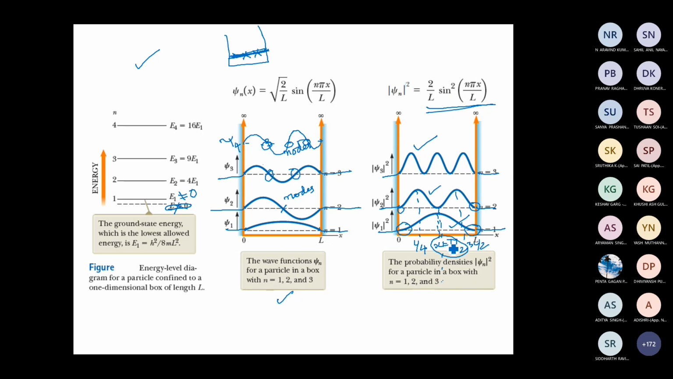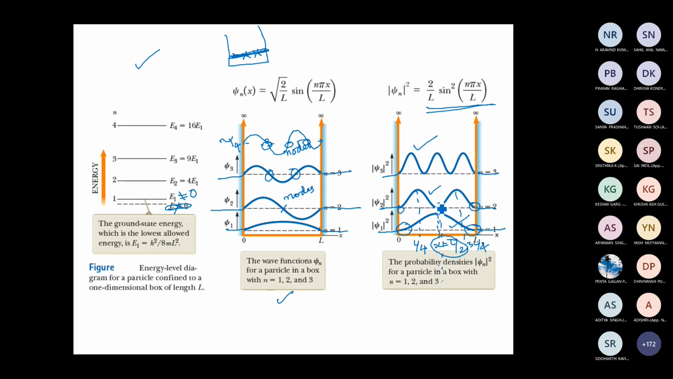So the probability of finding the particle also depends on which state the particle is in, or what the energy of the particle is. So the probability density also depends on energy. If the particle is in its ground state, the maximum probability would be at x equal to L by 2. If the particle is in its first excited state, looking at its probability density, the probability density is maximum at x equal to L by 4 and x equal to 3L by 4.